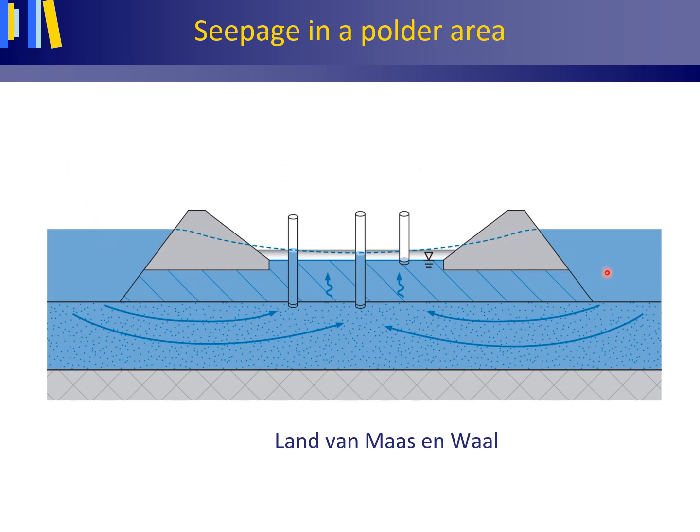This figure shows a schematic cross-section of seepage into a polder. The polder is made up of a semi-permeable clay layer and is separated from the rivers by dikes. Below the clay layer is an aquifer, and below the aquifer is an impermeable layer.